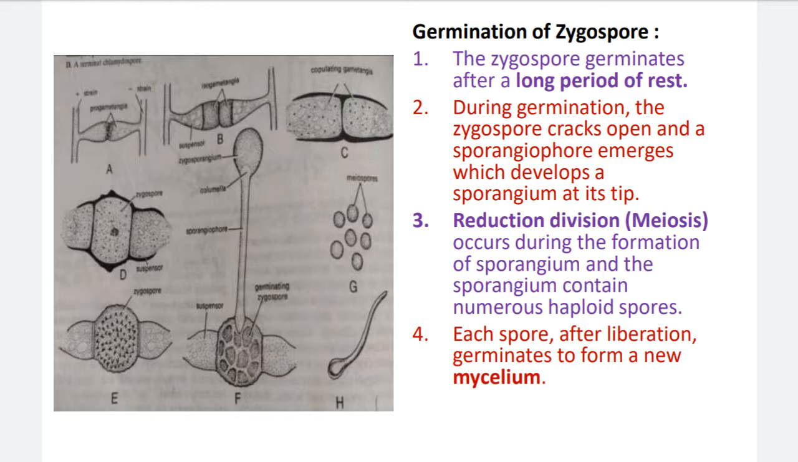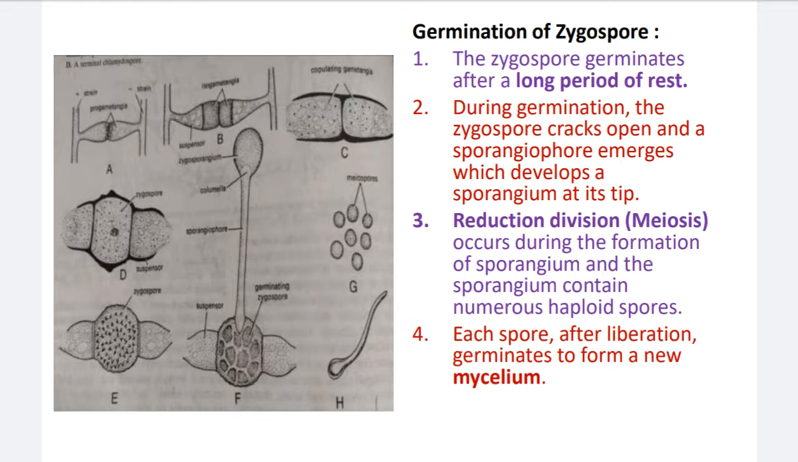When this sporangium matures, it ruptures. After the rupturing of the sporangium, many sporangiospores or meiospores are released from the sporangium, and they can be disseminated by different vectors. The major vector is the wind. They are disseminated by the wind, and when they settle down on a suitable substratum under favorable conditions,